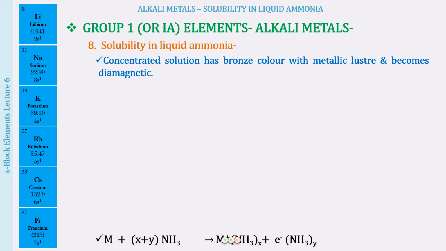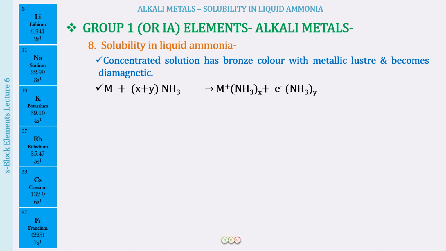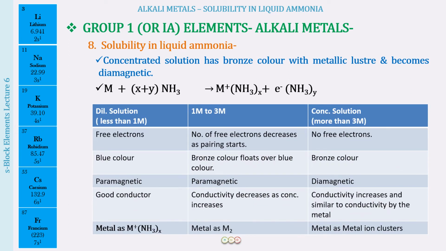All right. So here let us understand that in this reaction, you all now know that we have ammoniated electrons being formed. And when are these formed? That is what you have to understand. So first we have a dilute solution. According to the data that is given, it is going to be a solution with a concentration less than 1 molar. What this means is that in a dilute solution, the amount of alkali metal in comparison to liquid ammonia is less.